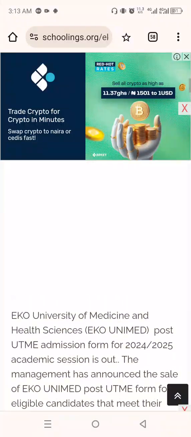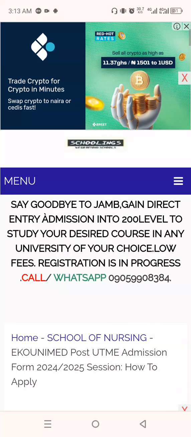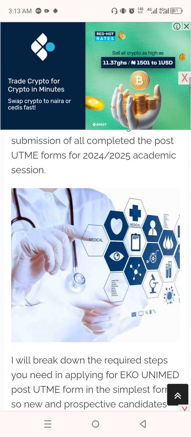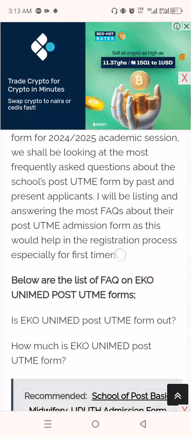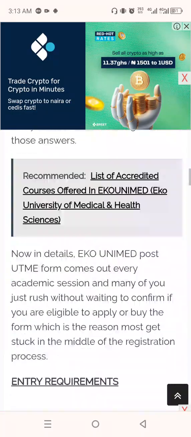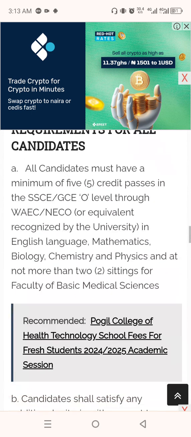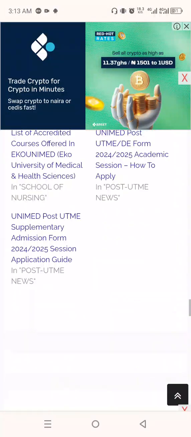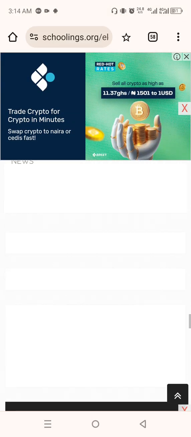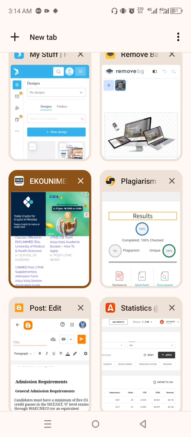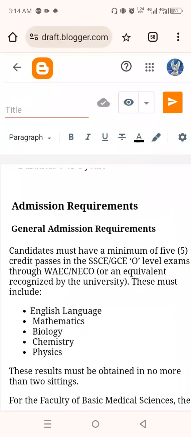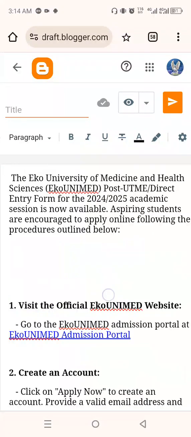For instance, I can come to this post and copy the introduction from here, move to another blog and copy the body, which includes maybe the application areas, move to another site and copy the conclusion, and also add my own idea. Don't forget, you can add your own idea to make it more unique. So that is how to craft a blog post using this AI assistant. I cannot craft a complete blog post here because of time. I don't want the video to be that lengthy, so this video just covers how to craft a blog post.